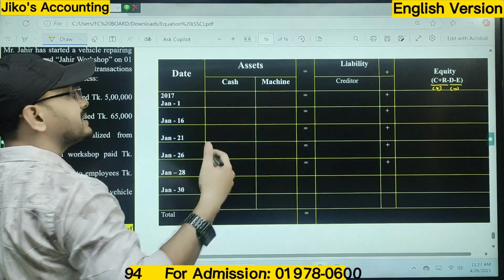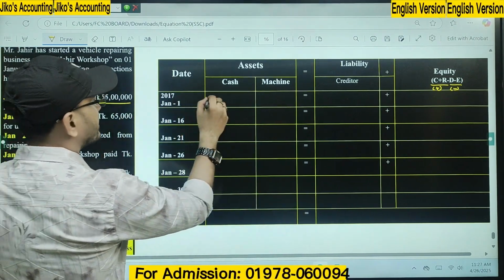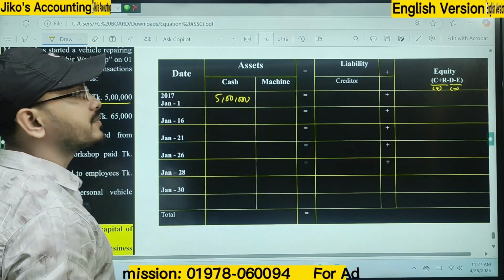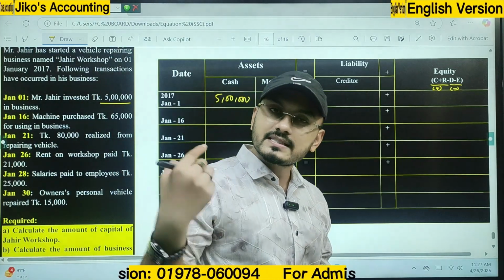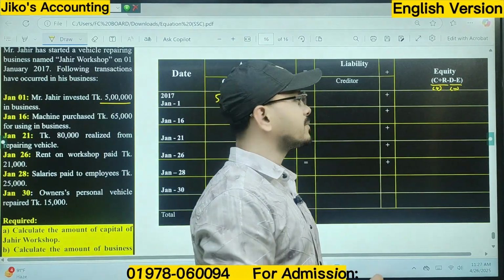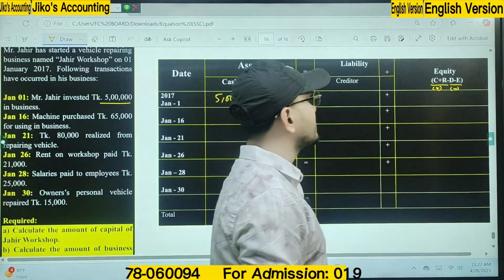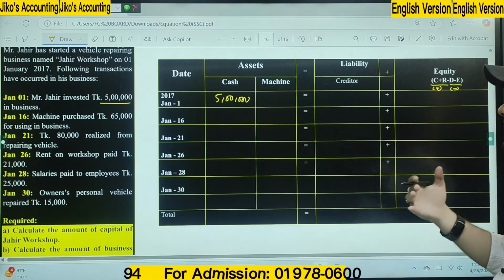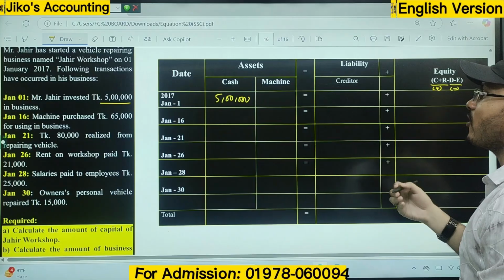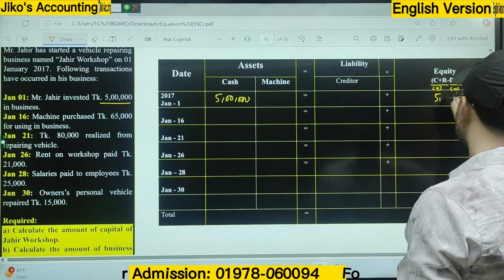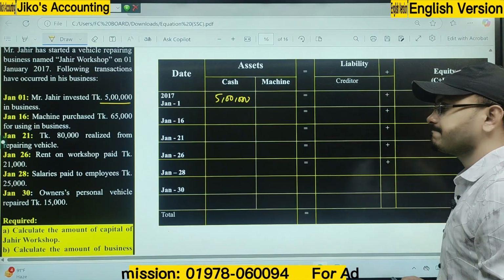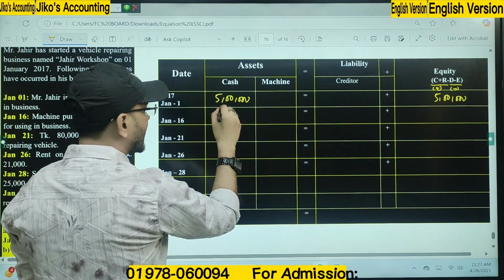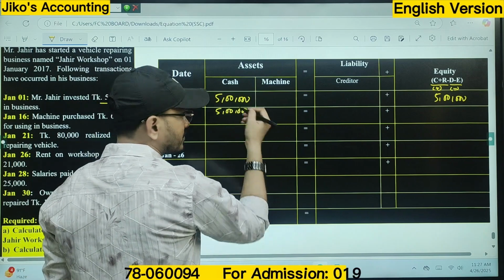The first one: what is my business receiving? Cash. Write down 5 lakh taka on the cash side. Who brought this amount? The owner. Whatever is brought by the owner to the business should always be considered capital, and capital is the element of equity that indicates the increment of equity. So what is the amount here? 5 lakh. Is it okay? The first one is done. Now we have to put down the balance on the second line, as we are following the balancing method.